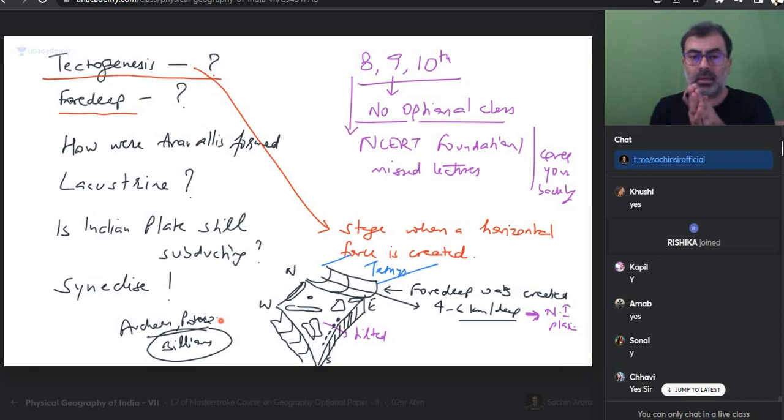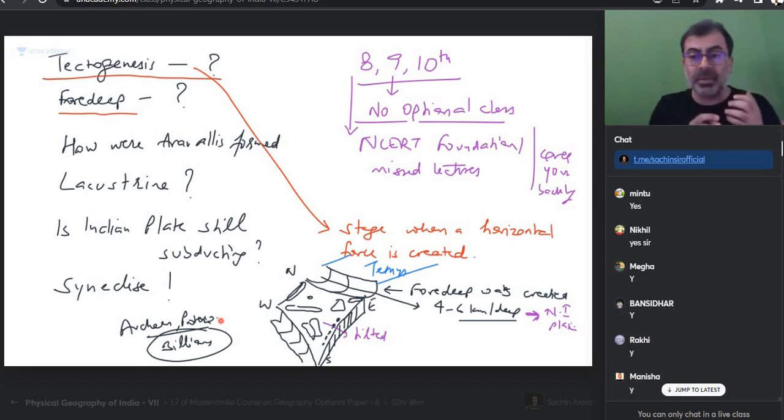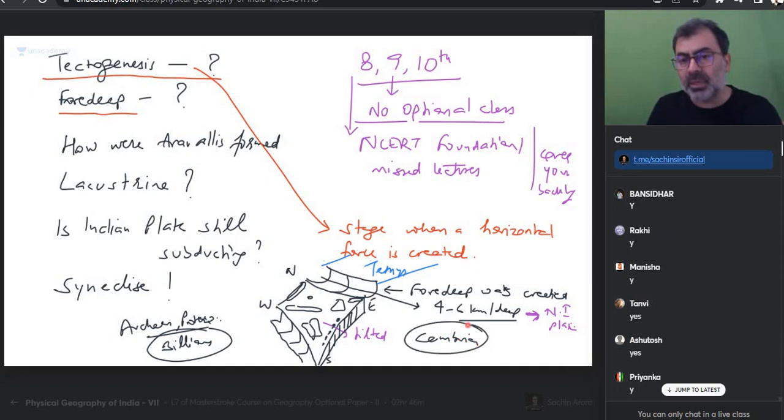Now I'm saying, as they were moving, as they were part of Gondwanaland, big Gondwanaland, did it break into two? Yes or no? Angara and Pangaea. They were part of Pangaea. Did Pangaea break into two? Angara and Gondwana. We were part of Gondwana. Did that also break? That also broke. So in the Precambrian there was a history of breaking and forming, many things were happening. But after the Cambrian time, it has become more or less stable, and it just continues like this. It is not going down. Is everyone with me on this?